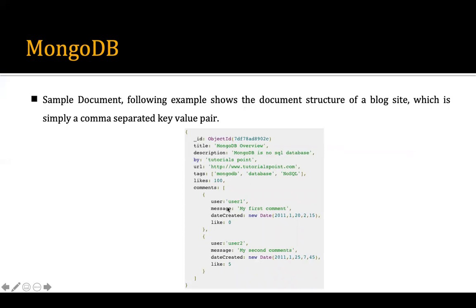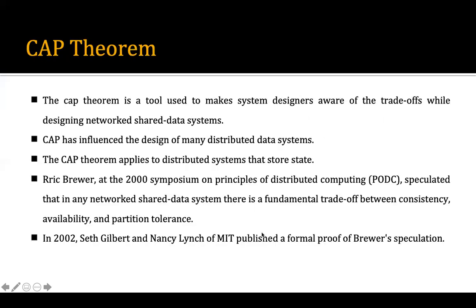As you can see here, we have two fields we have used, user one and user two. There is a message related to user one. There is a message related to user two. That data has been created in MongoDB NoSQL. It is in the form of JSON, right? JavaScript Object Notation.